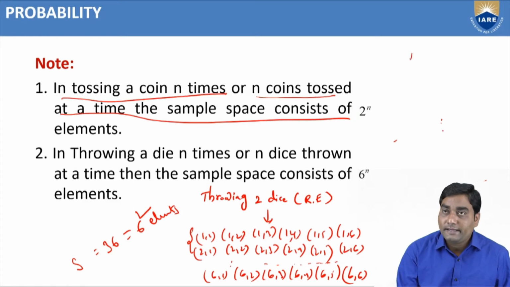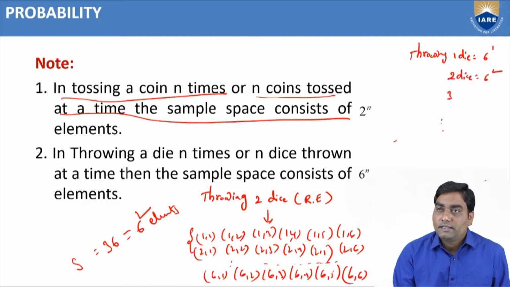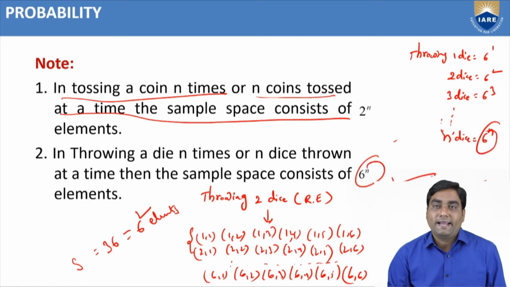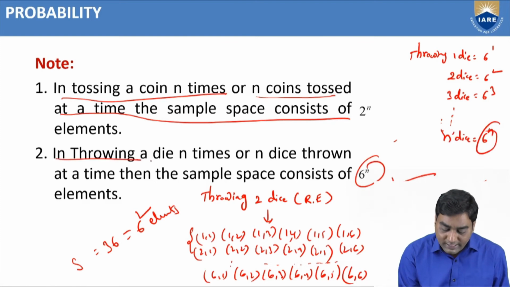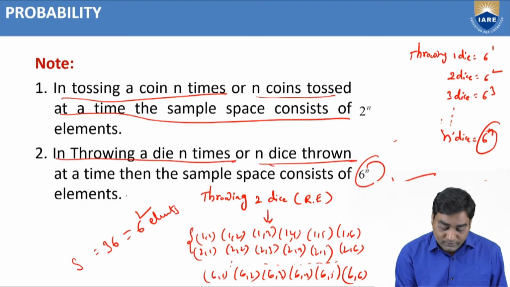Suppose throwing a die. Throwing 1 die, 6 power 1; 2 dice, 6 square; 3 dice, 6 cube, and so on. N dice are thrown at a time. The sample space consists of 6 power n elements. That is the point. In throwing a die n times or n dice thrown at a time, the sample